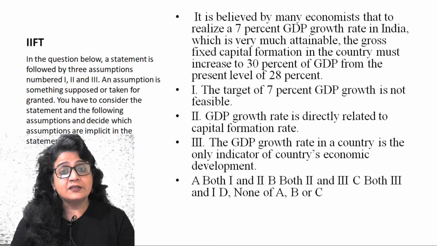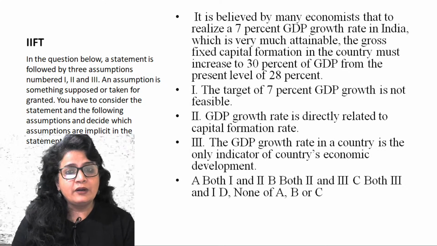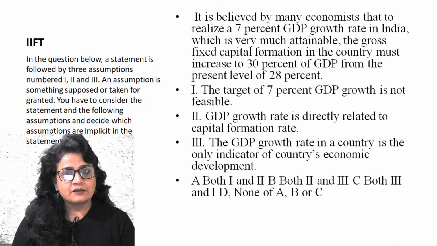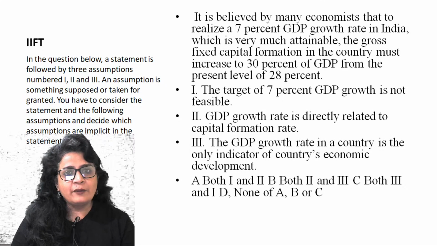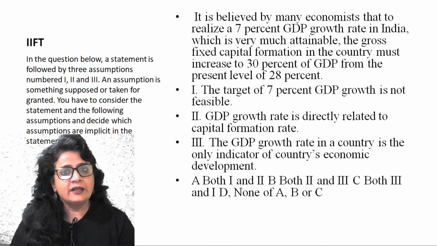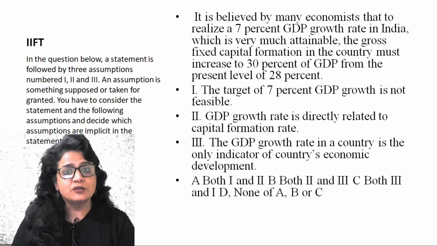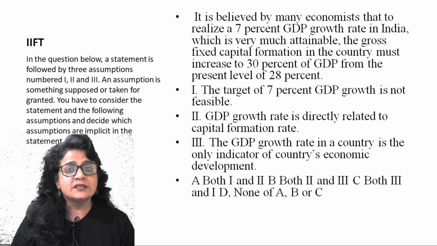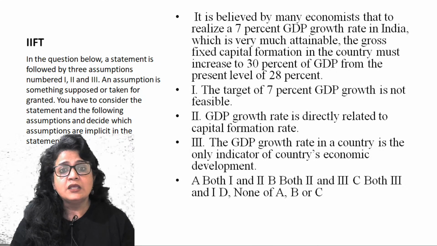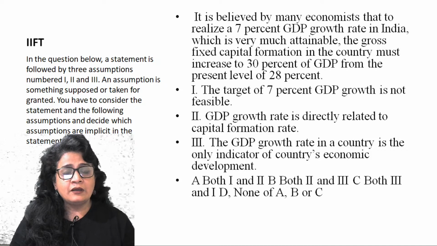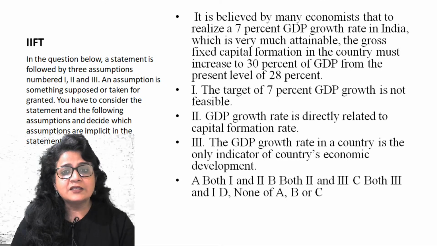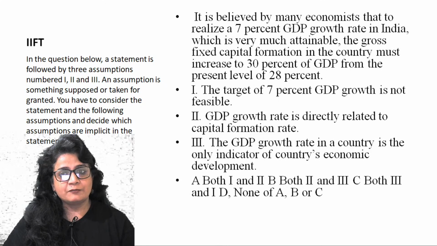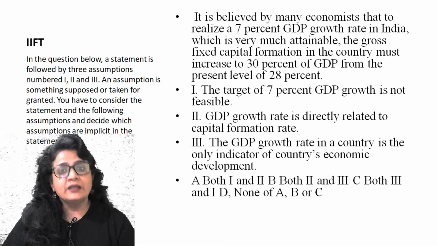Same way, I can say lower unemployment rate will lead to lower crime rate, right? So how are they related? Directly related, but what is the relationship? Does it lead to higher? Does it lead to increase? Does it lead to decrease? Does it lead to stability? Does it lead to equitable thing? So the statement is not giving you that information. They are related. But how are they related?